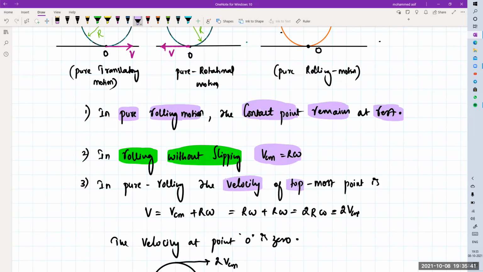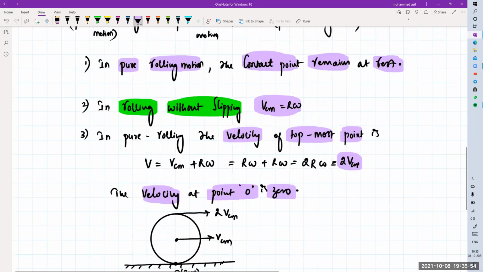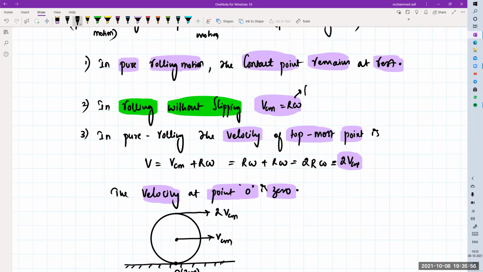The velocity at the topmost point is 2 times VCM, and the velocity at the point O is always 0. So the condition for rolling without slipping is VCM equal to R omega.